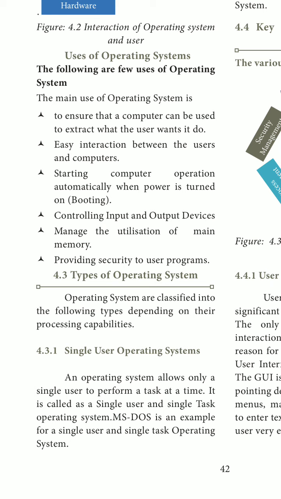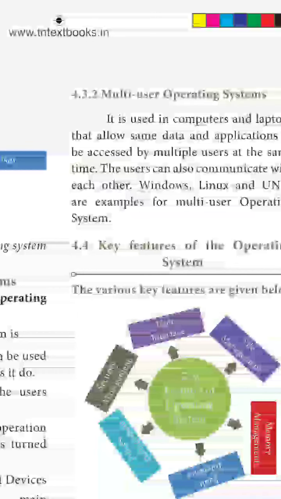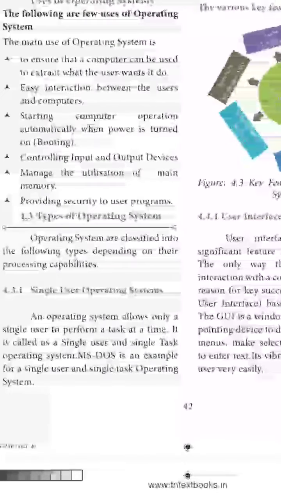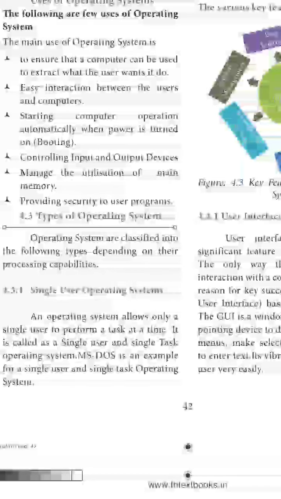And you should provide security for the user programs. Next is types of operating system. Operating system is classified into two types. One is a single user operating system, and the next is multi-user operating system. Single user means, as the word says, only a single person will be using the operating system. It allows only a single user to perform a task at a time. It is called a single user and single task operating system.